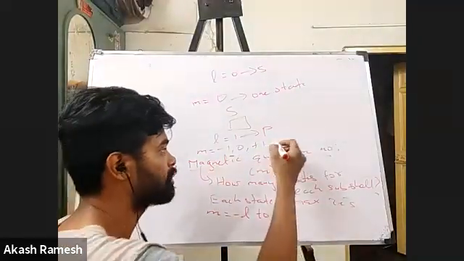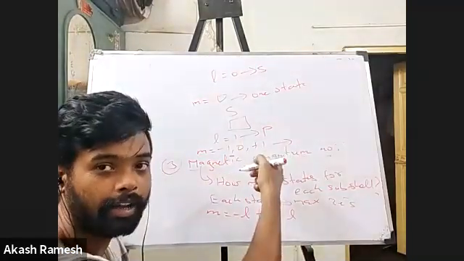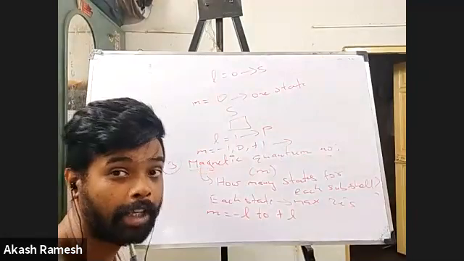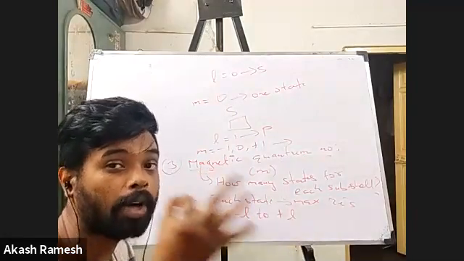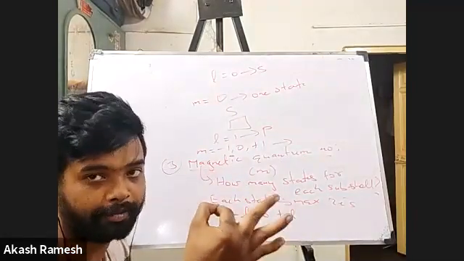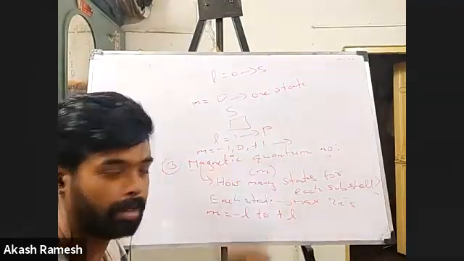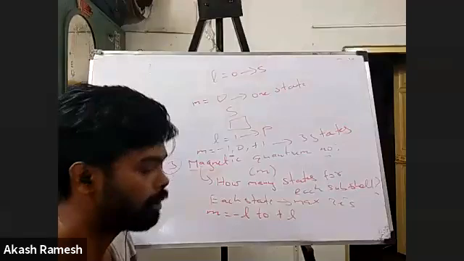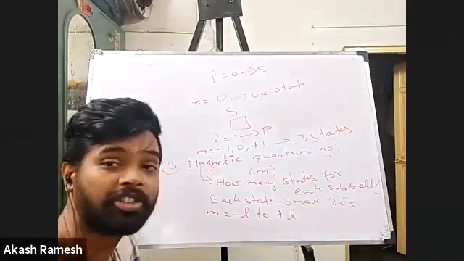So how many states now? Tell me how many values I have. Three. Again, it is not about the value of the magnetic quantum number. It is about how many magnetic quantum numbers I have. I have 3 magnetic quantum numbers. So obviously I have 3 states, right? So p orbitals can have 3 states.